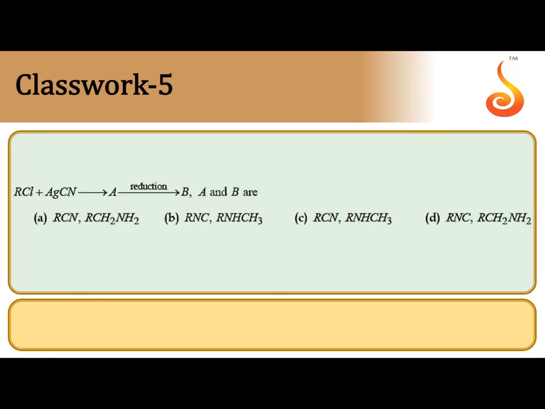Yes. Next one. Alkyl chloride reacts with silver cyanide to give A. A on further reduction gives B. So we have to find out both A and B. This type of questions, roadmap questions, are very important. We know alkyl chloride reacts with silver cyanide to give alkyl isocyanide. Alkyl chloride plus silver cyanide. With potassium cyanide we can get alkyl cyanide, but with silver cyanide we can get alkyl isocyanide, or NC is the product. This is A, alkyl isocyanide.